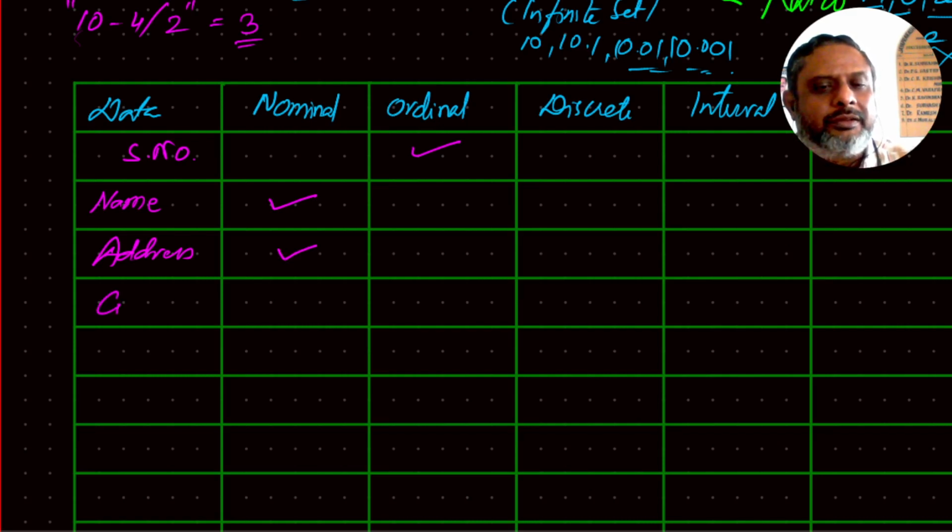Okay, name of the city. Of course, it is nominal. Then say pin code.